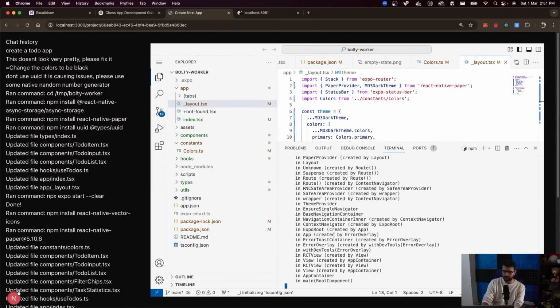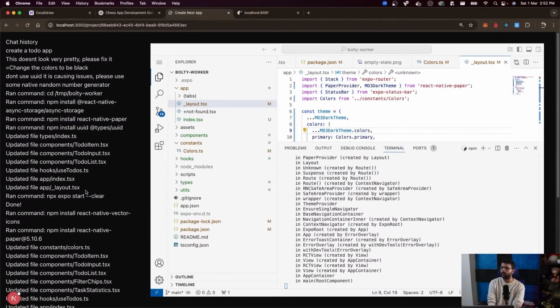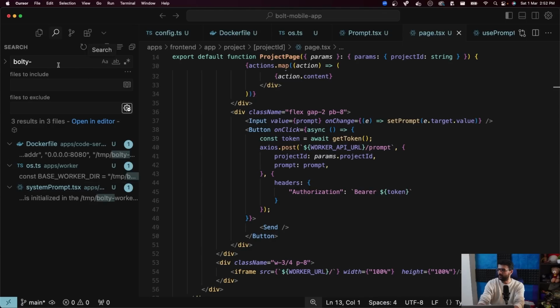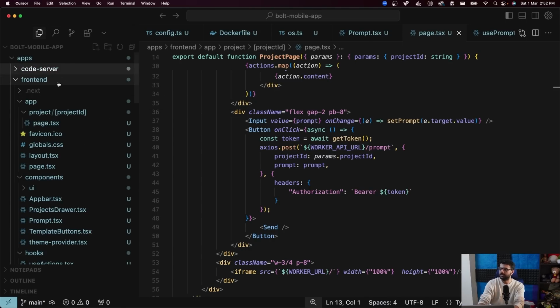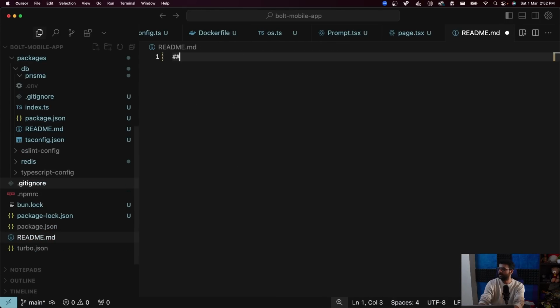I can see the VSCode instance on the right. I can interact with it manually from here, or I can ask the AI to fix things. There are a few things that are missing here. I'm going to talk through them and write a README for it. The things that you need to do if you want to take this as a challenge: set the project up locally. That's the first thing. And then README.md things to do.